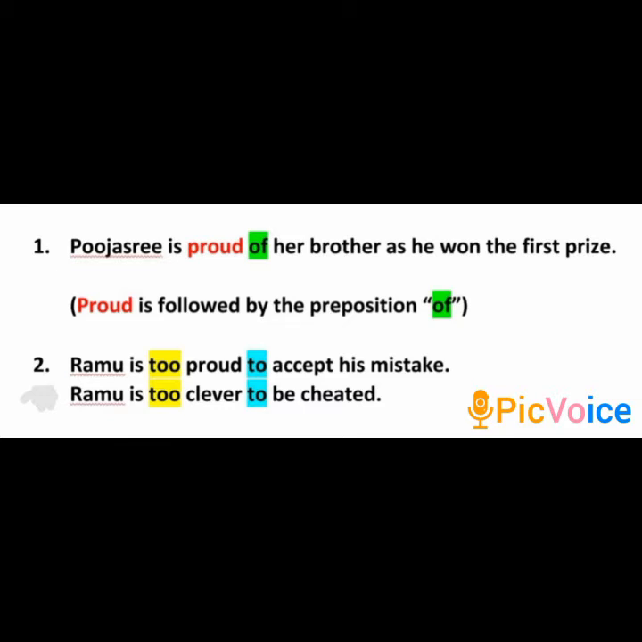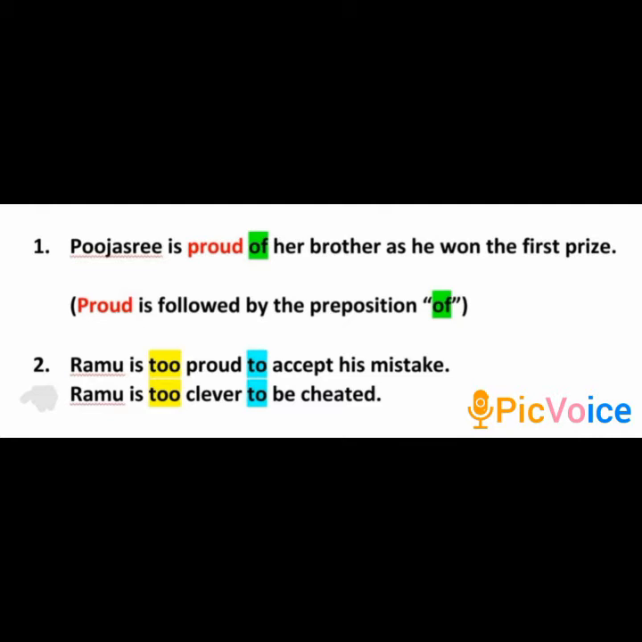But be informed and be very careful, because proud is basically followed by the preposition of. Proud takes of. But in the second sentence, you can only see proud being followed by to, but be careful because the emphasis here is on too, T-O-O, and not proud. I'll give you one more example, it will be clear for you.